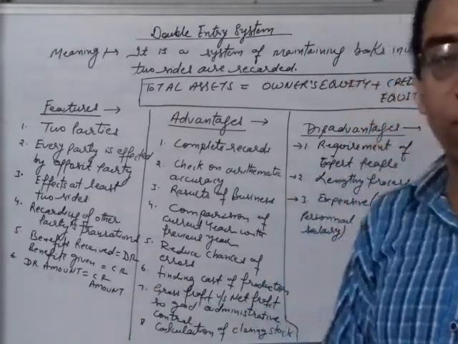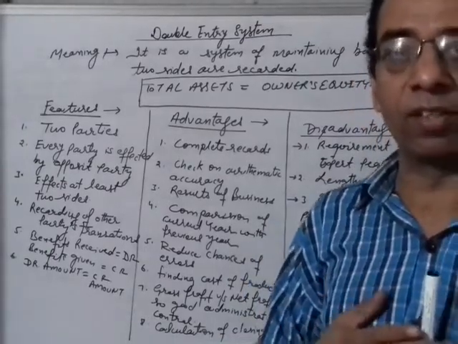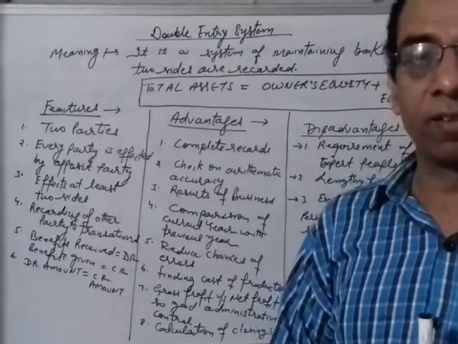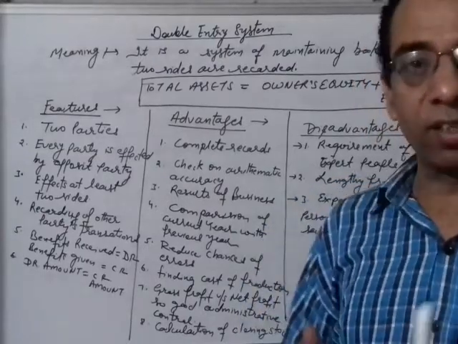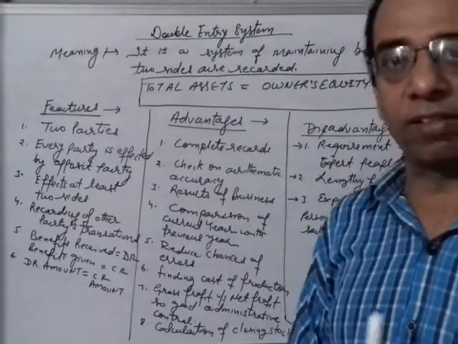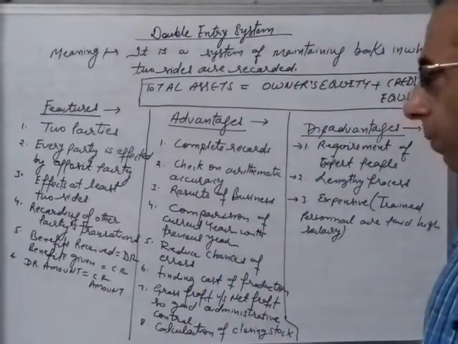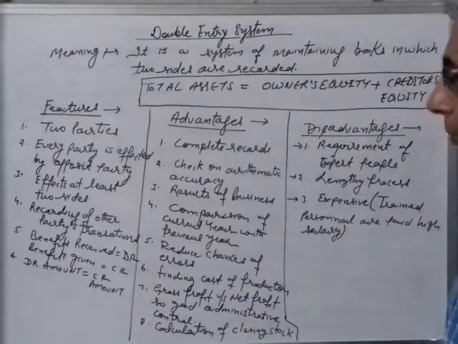Suppose we receive the salary, we receive the cash, that means we are receiving the benefit. Cash will be debited and salary is credited because a service is given by us to the parties. The service has gone from us, that's why it is credited, and the benefit in terms of cash we are receiving, that's why it is debited. Every debit amount is equal to the credit amount, right?